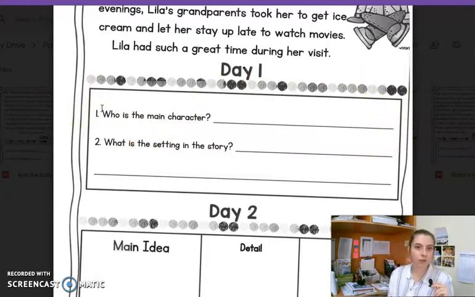You don't have to print this off if you don't want to. If you click on the picture of it, it'll take you to where you can print it off, but you can also just write it in your notebook if you'd prefer. So who is the main character?